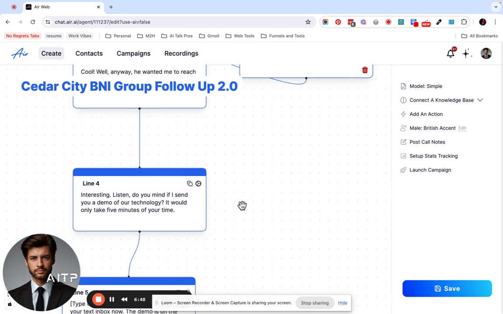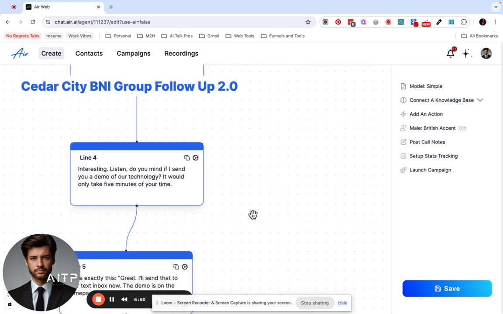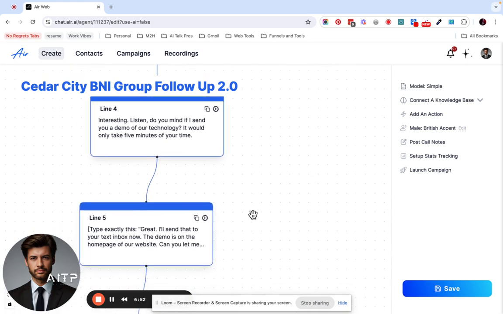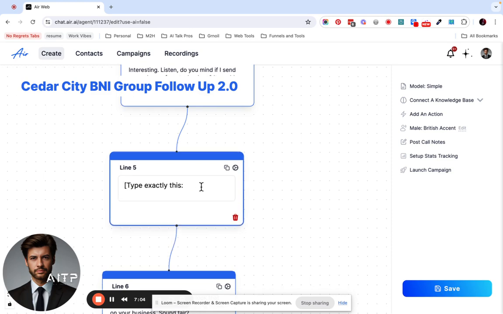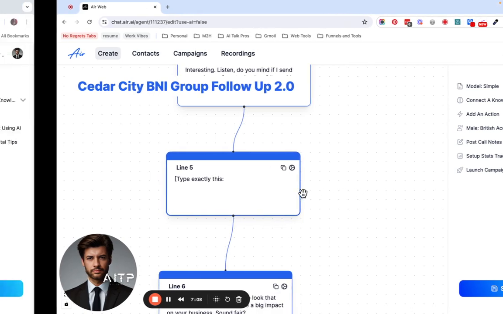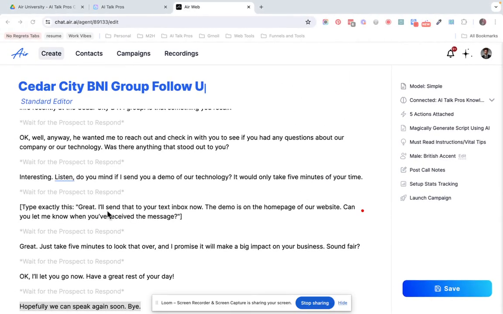Do you mind if I send you a demo of our technology? It'll only take 5 minutes of your time. That's cool. All right. And then type exactly this. We'll probably do this with our general business funnel. And since we're not on 1.0, we can change this. So let's go over to our other script. We'll just have it say this.